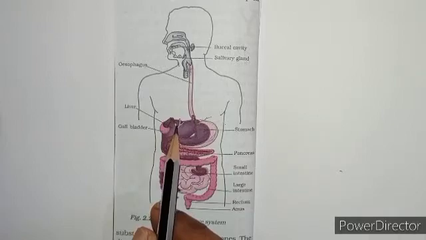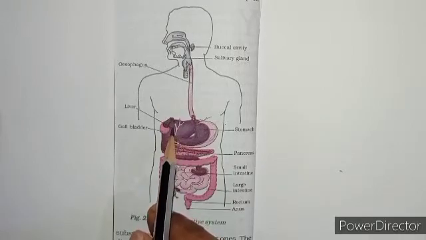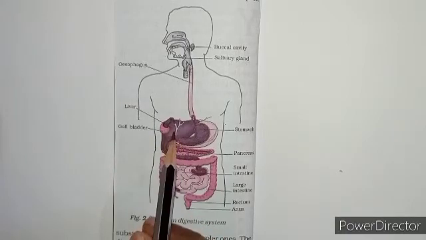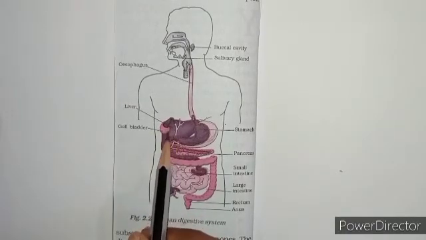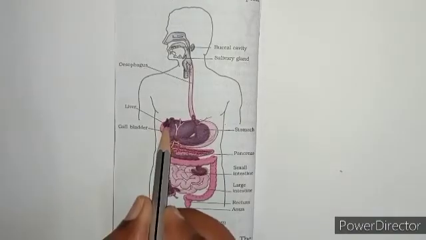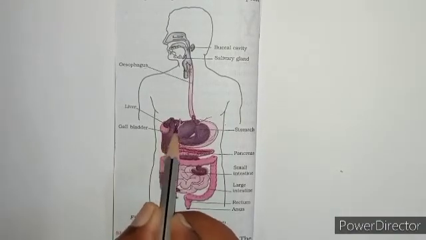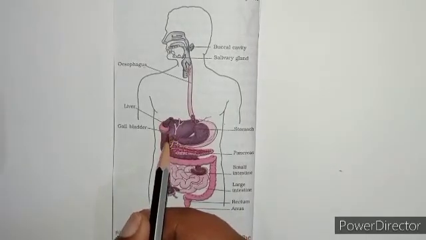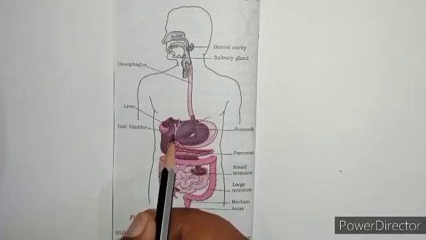It is the largest gland in the body. It secretes the bile juices. The liver secretes the bile juices and that is stored in a sac like structure. That sac is called the gall bladder. And the bile plays an important role in the digestion of fats.